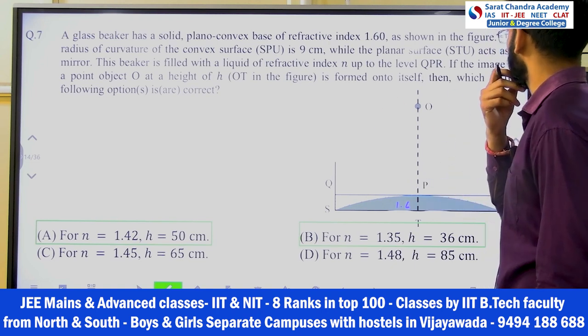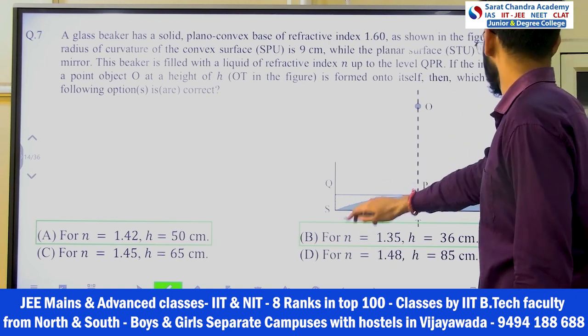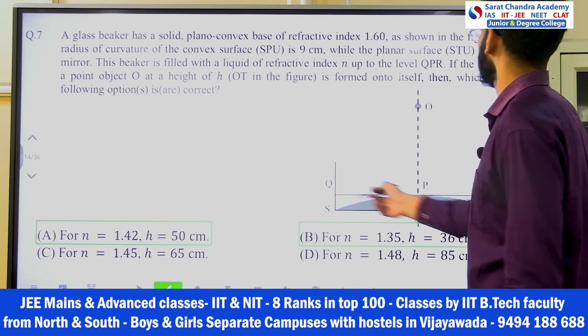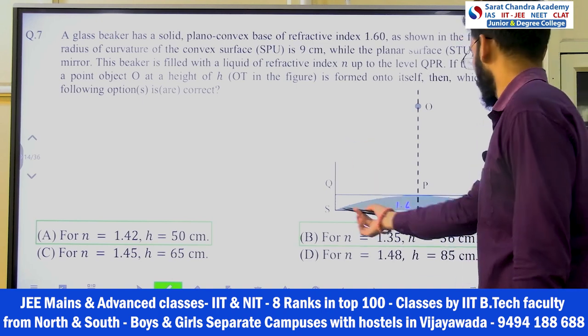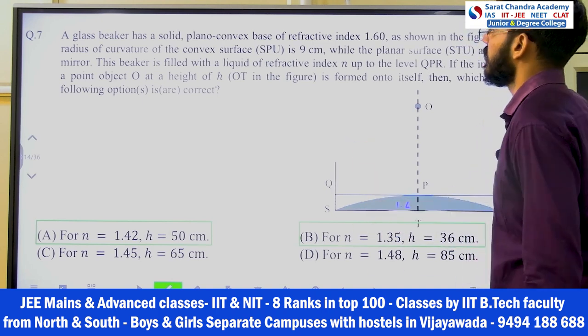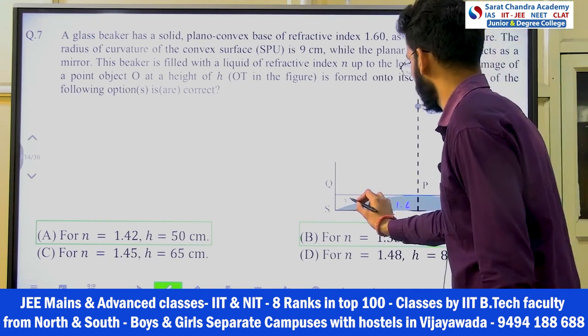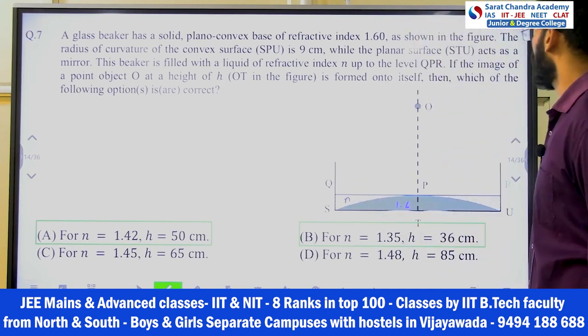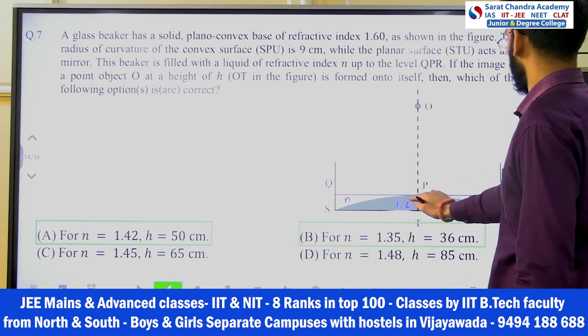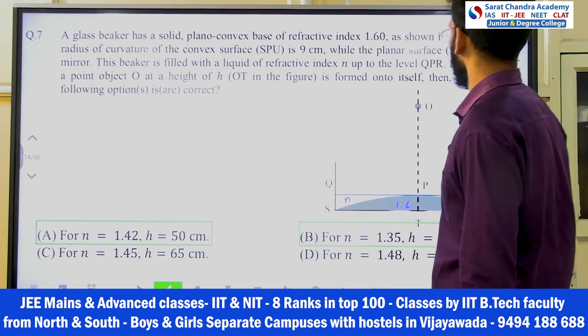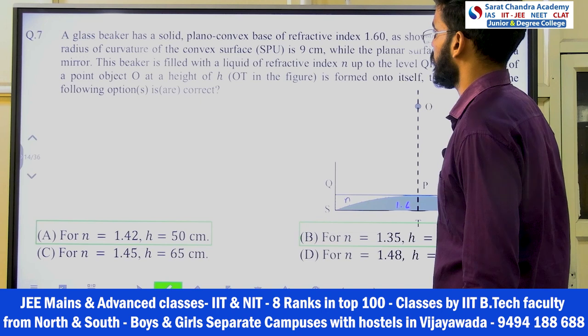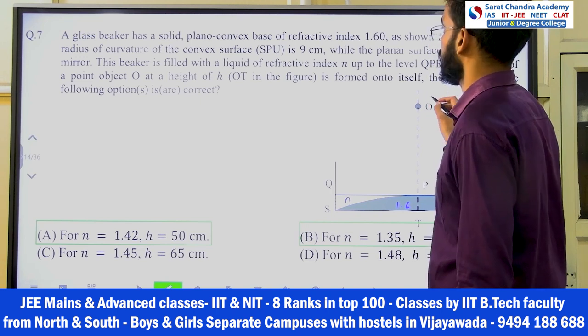While the planar surface STU is acting as a mirror. Okay. So that downside you have a mirror like that. This beaker is filled with a liquid of refractive index n, up to the level QPR. Okay. If the image of a point object at O is at height h,